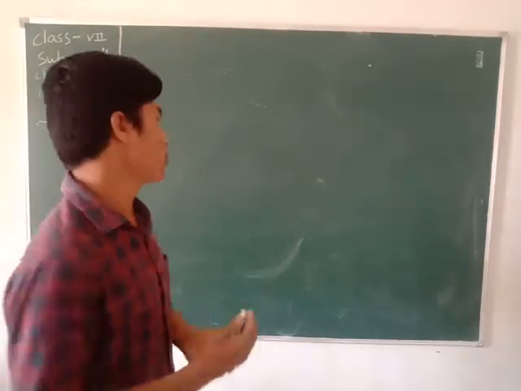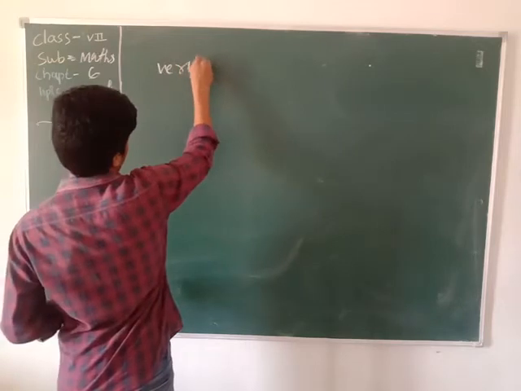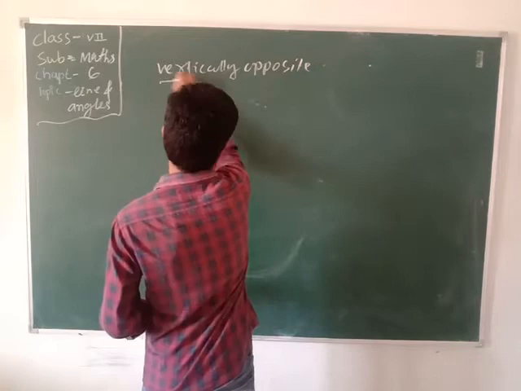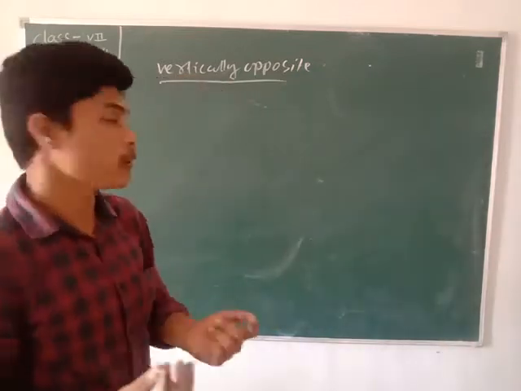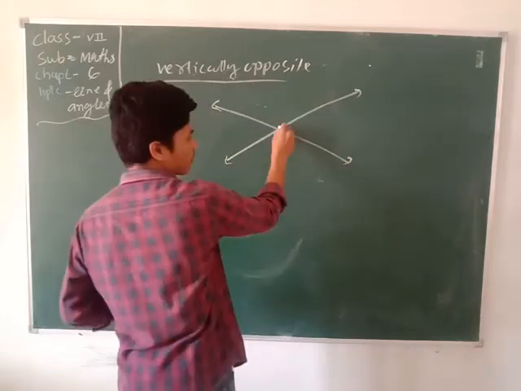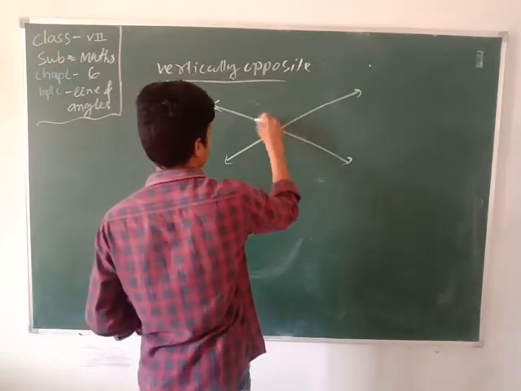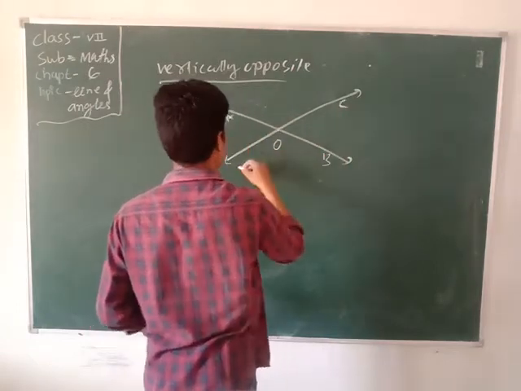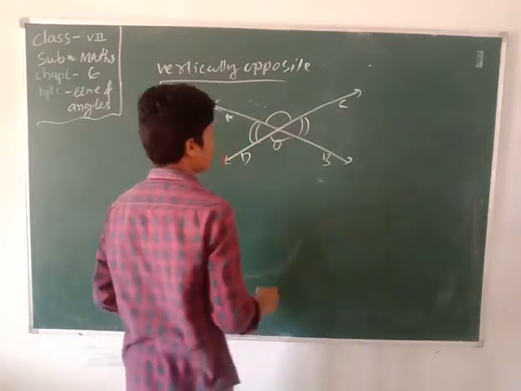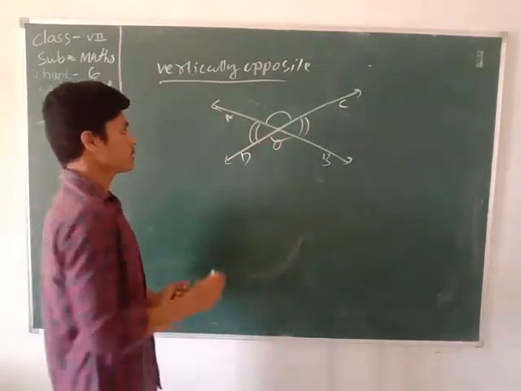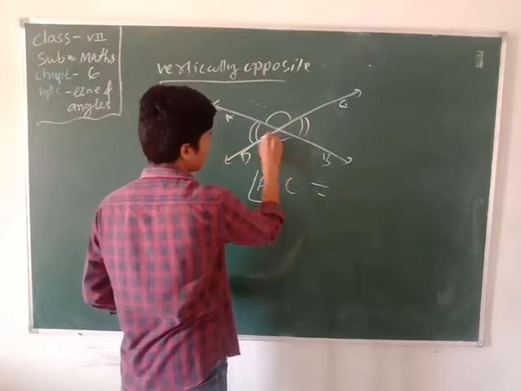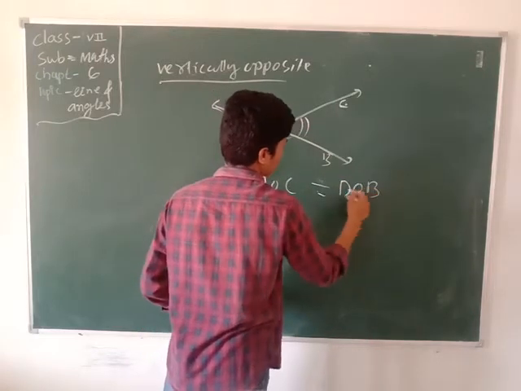Now it's vertically opposite angles. What are vertically opposite angles? Vertically opposite angles are always equal to each other. Suppose one line is intersecting another line. Here one common vertex is there, O. It is A, B, C, D. Keep in mind, vertically opposite means AOC equals BOD.